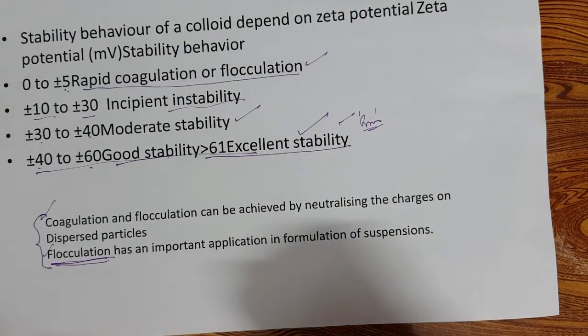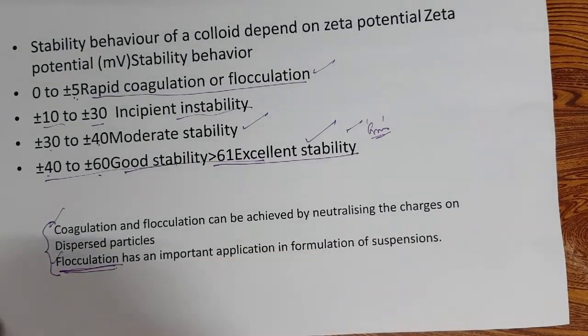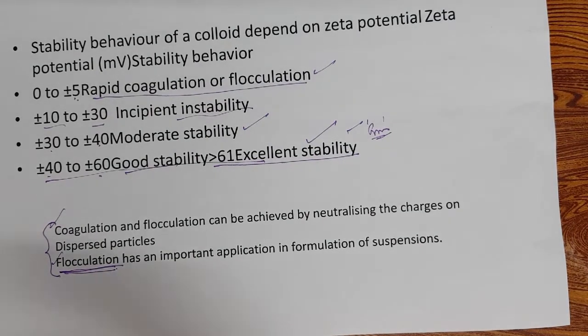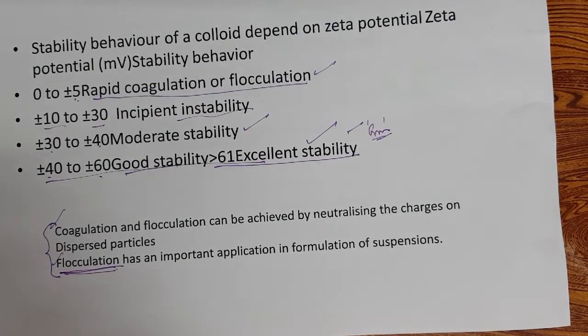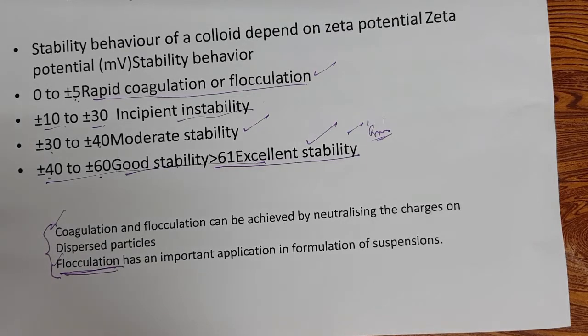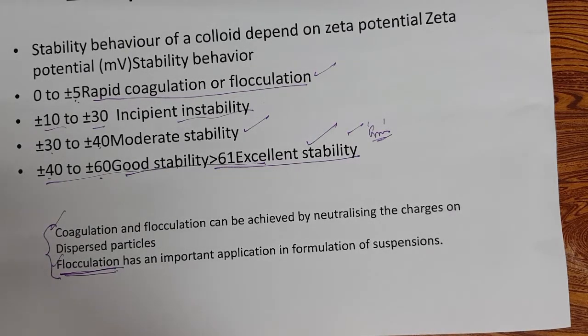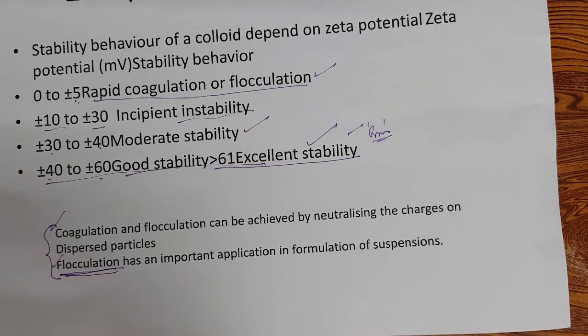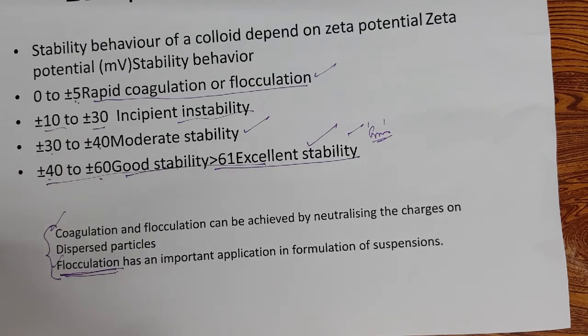So bring the zeta potential between 0 to 5 and allow the particles to just settle. In this process of settling, they will flock together, and in the process they don't form a hard cake, right? These flocks of particles can be easily redispersed, just by shaking.